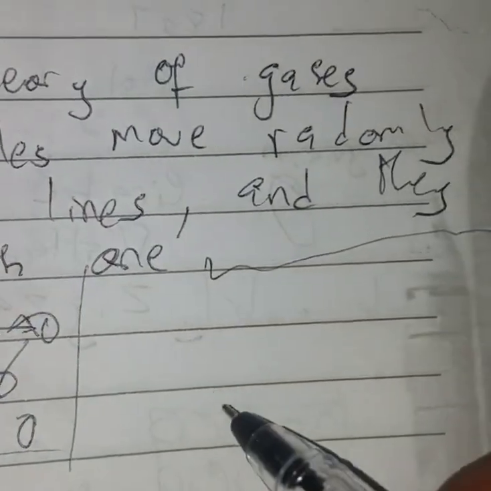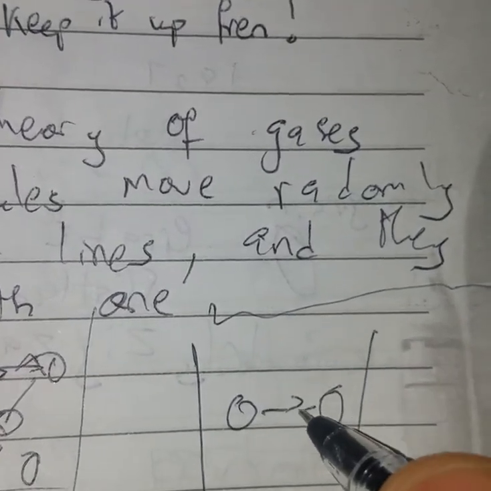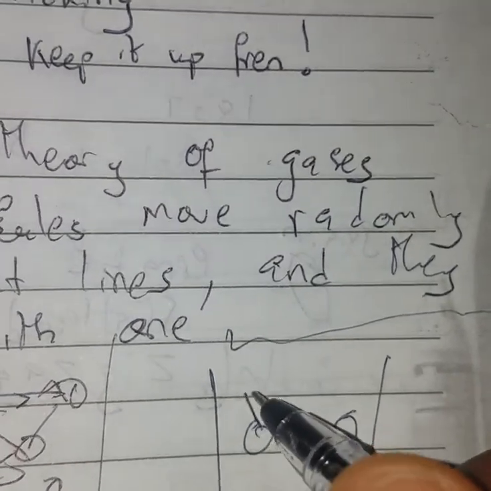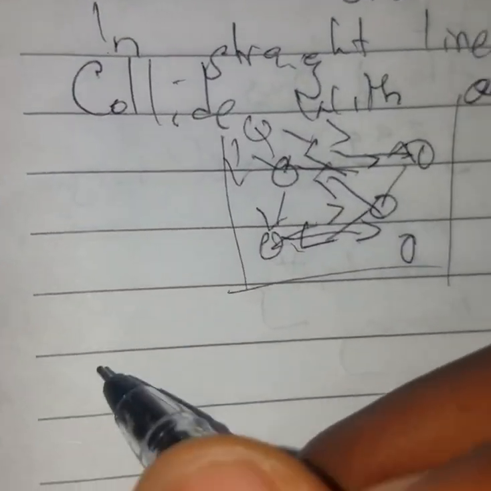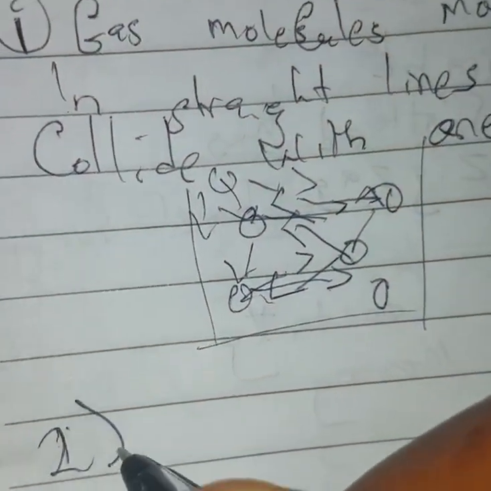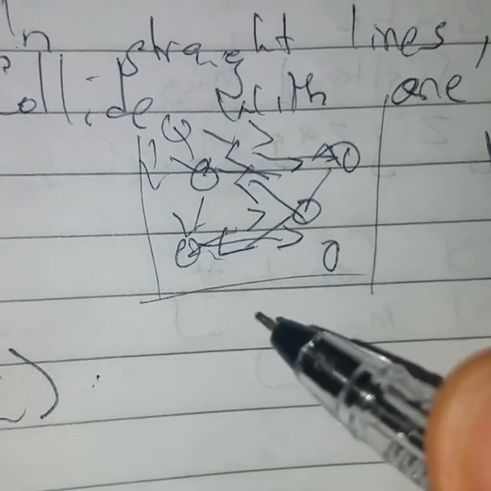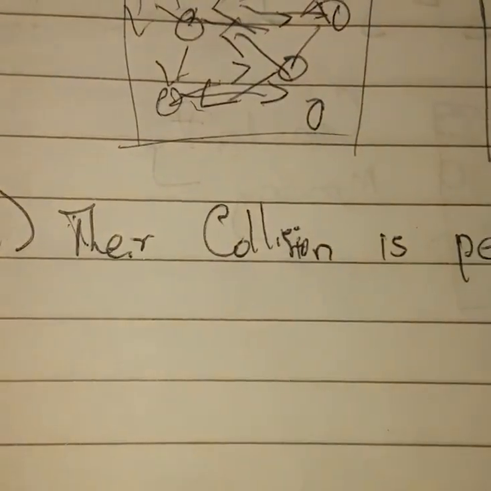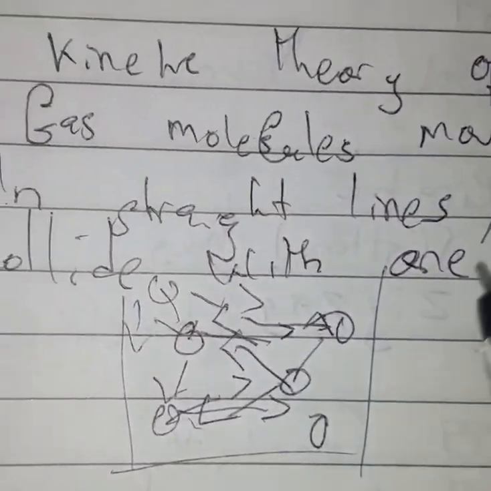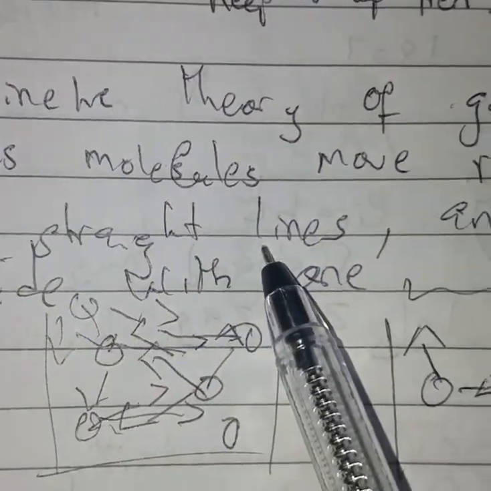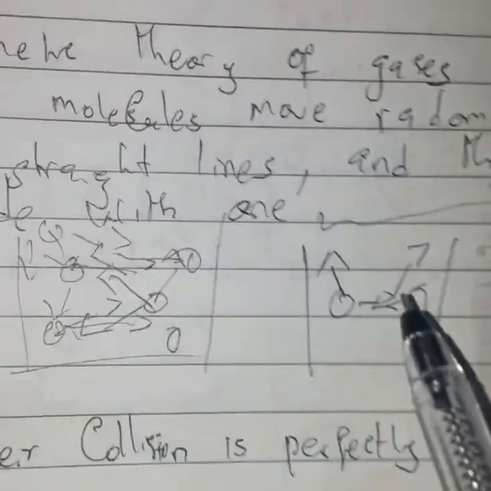And then, let's look at the two molecules again. When two collide with each other, they bounce back. That's to show that their collision is perfectly elastic. That's number 2 of the kinetic theory: their collision is perfectly elastic. Now, I said here in theory 1 that they also collide with the walls of their container.